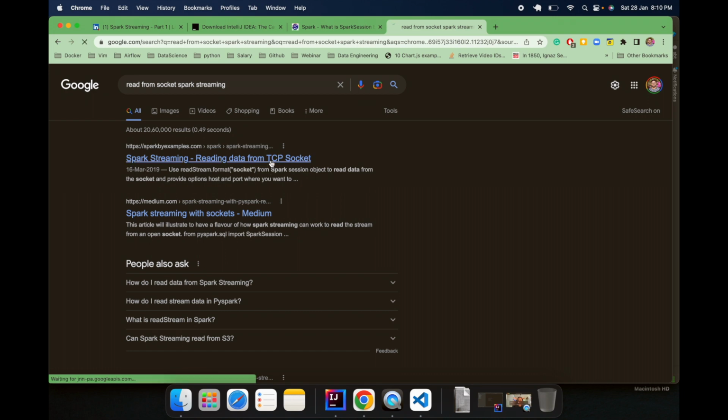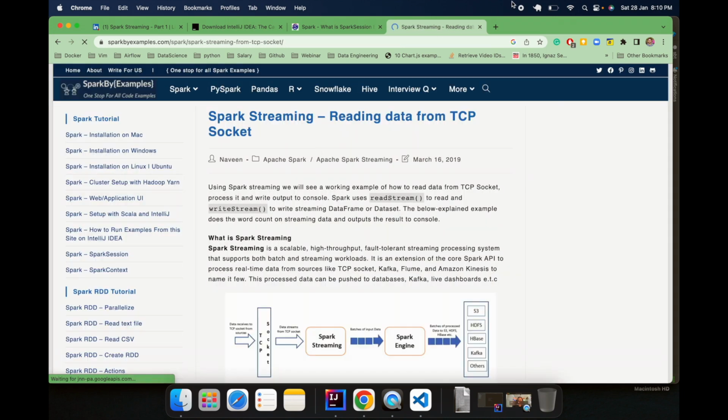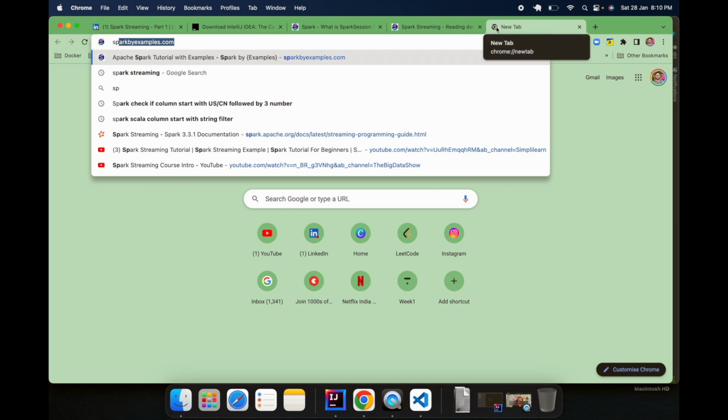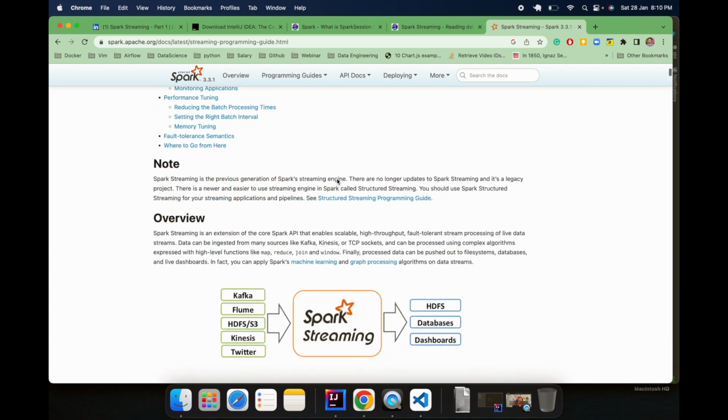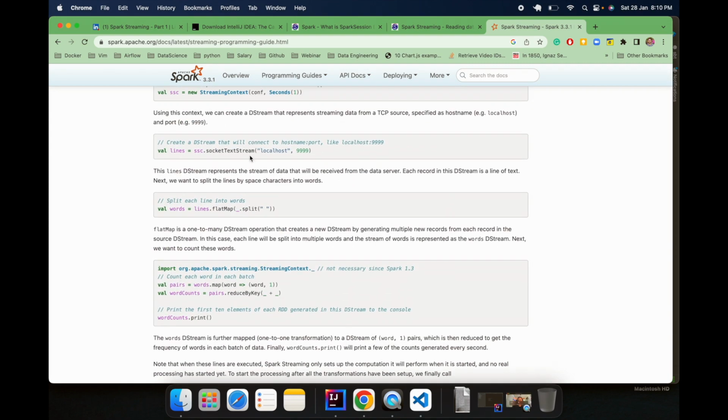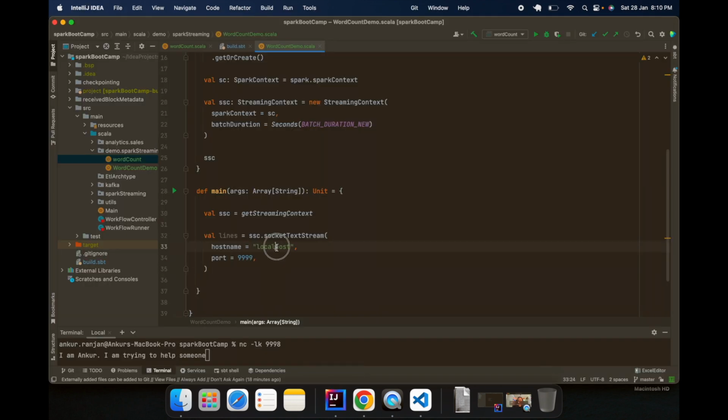You can just go and search, but you can also follow the documentation. Let me just go here. In documentation you will find everything. So this is it, right? It creates a DStream that will connect to the host name and port, right? Here we have just copied ssc, this is the streaming context, and then we are calling the socketTextStream function. There we are passing localhost and the port number, right? So this will help me to get the DStreams. It's actually not a DStream, it's a receiver input stream.